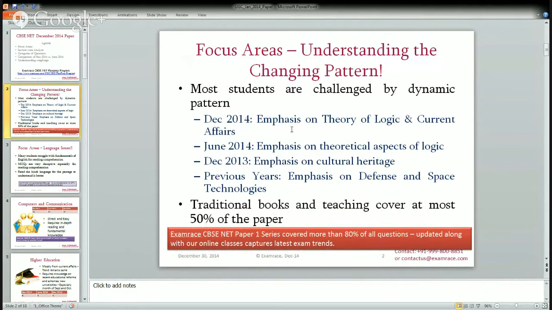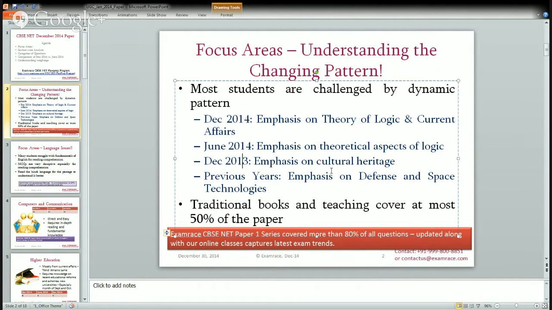For December 2014, the focus was again on the theory of logic, which was also very important in the June 2014 examination, and this time there were a lot of questions from the current affairs section. Current affairs in the field of education and general current affairs were important. The current affairs asked were mainly from September and October, so for the December examination, those months are very important. Similarly, for the June examination, current affairs from March and April are very important.